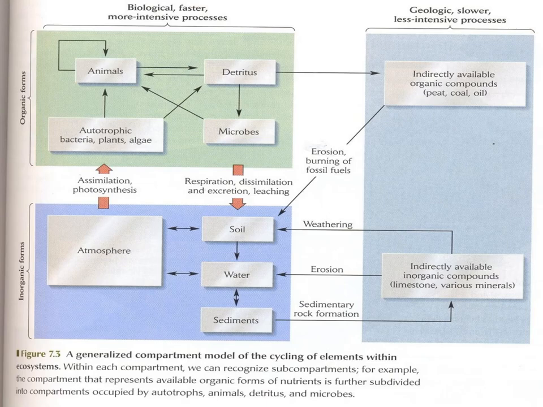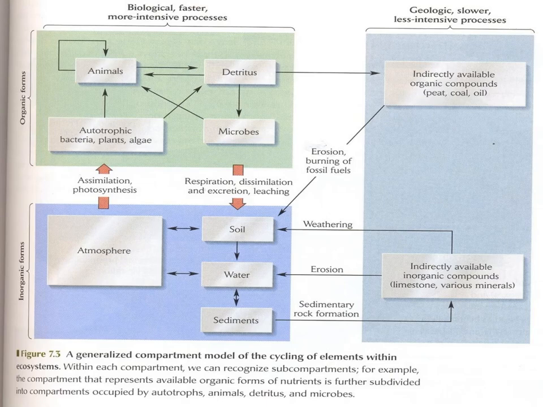In this picture, you can observe the movement of the elements within the atmosphere. That is, from the atmosphere through assimilation and photosynthesis, these elements move to the autotrophic bacteria, plants, and algae. From them to the animals. Upon the death of the plants and animals, through decomposition, they form the detritus. That is, the microbial action on the decomposed matter results in the formation of the detritus.